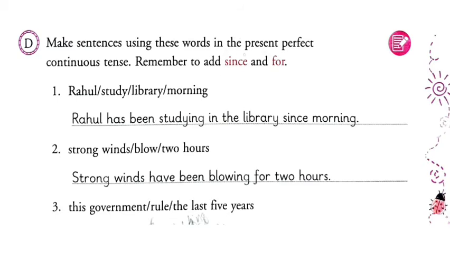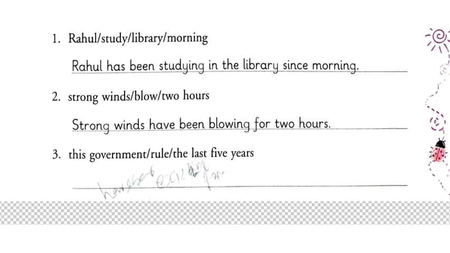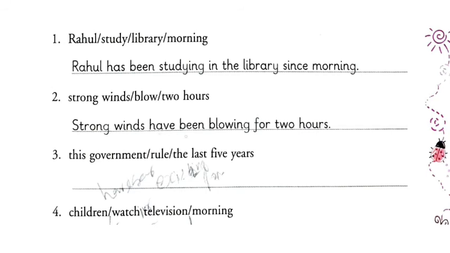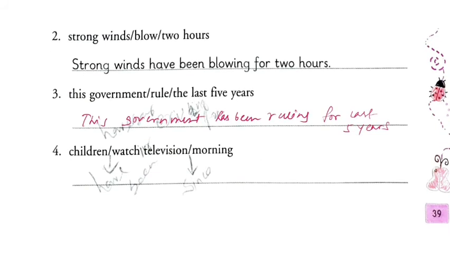Now let us see the present perfect continuous tense. Add since or for. Rahul study library morning: Rahul has been studying in the library since morning. Strong wind have been blowing for 2 hours. This government rule last 5 years: this government has been ruling for the last 5 years.